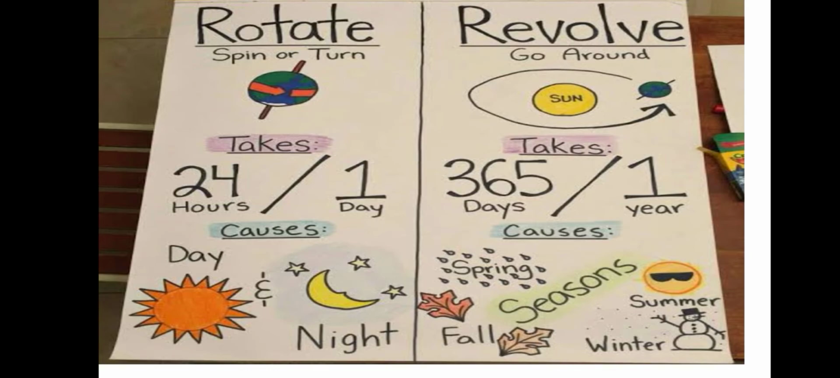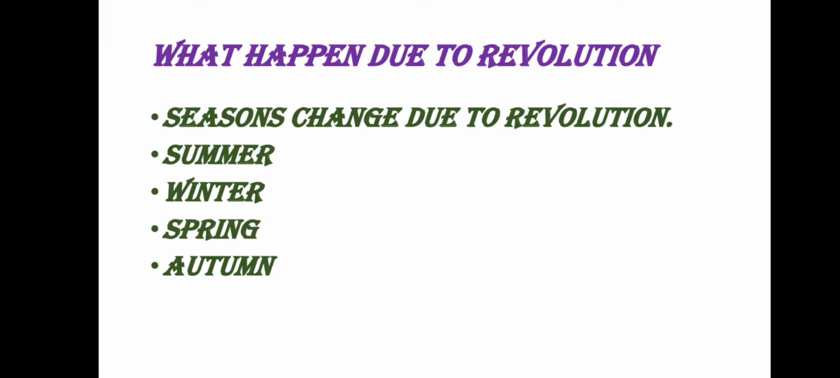And what is the time period for rotation? 24 hours, that is 1 day. What is the time period for revolution? 365 days, that is 1 year. So rotation causes what? Day and night, yes. And revolution causes seasons. Due to revolution only, we are having 4 different types of seasons, that is summer, winter, spring and autumn.